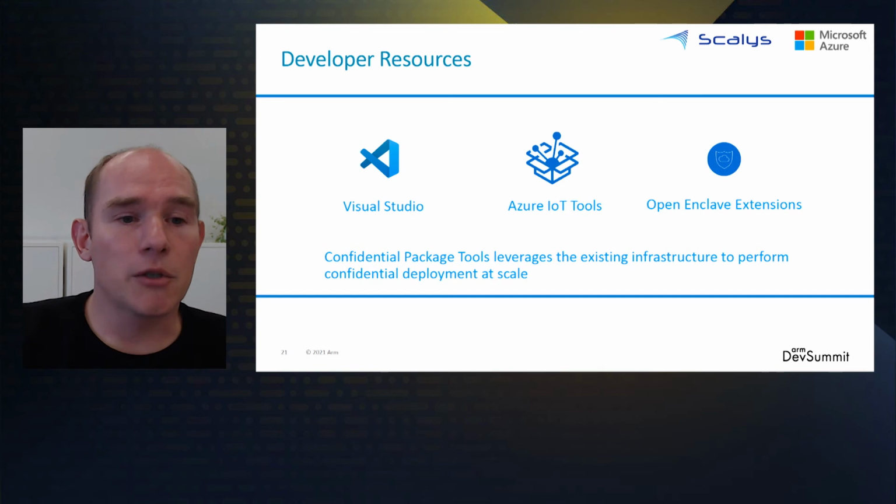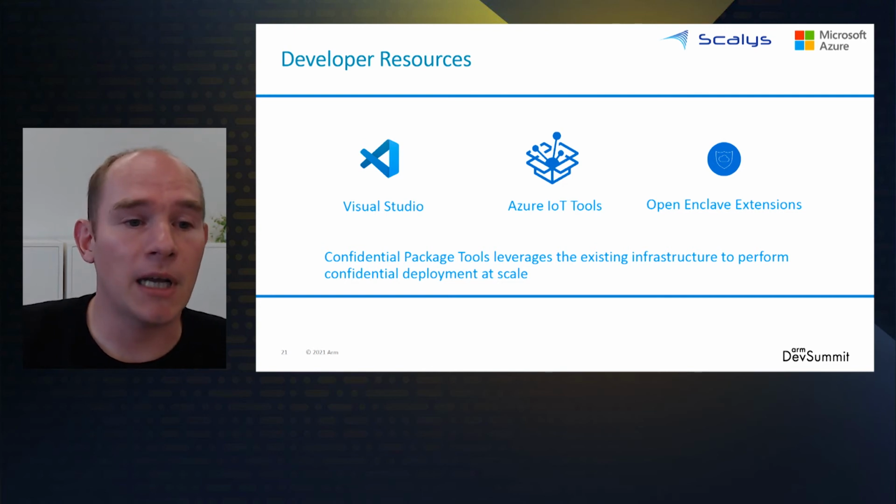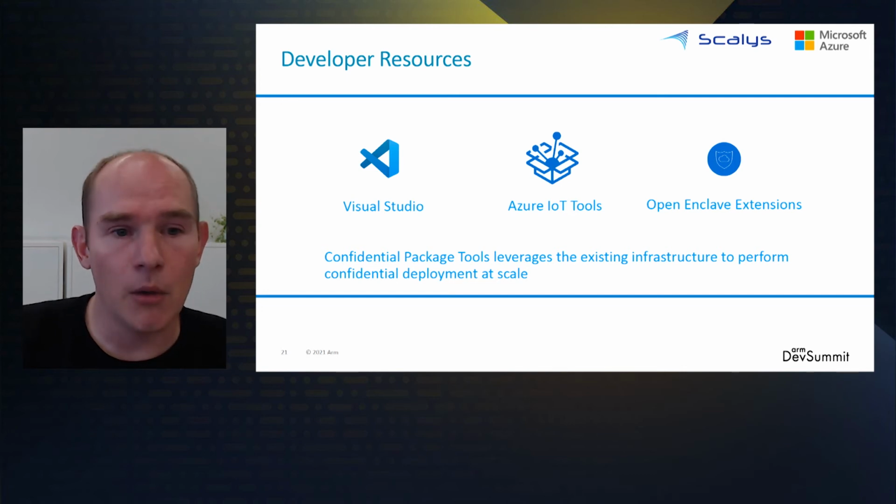To deploy a confidential workload, we first need to actually develop and build one. In this demo, we're using the Open Enclave SDK. This helps development of enclaves and associated host application by abstracting away a lot of the complex enclave-specific details.